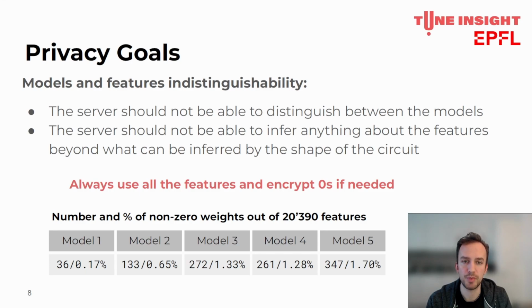We achieve this goal by using the same model topology for all models, and always using all the features. This also fits well with one of the requirements of the challenge, which was that all the features have to be encrypted and sent to the server. As you can see, only a very small number of weights are non-zero, meaning that the models are, on average, over 99% encryption of 0.